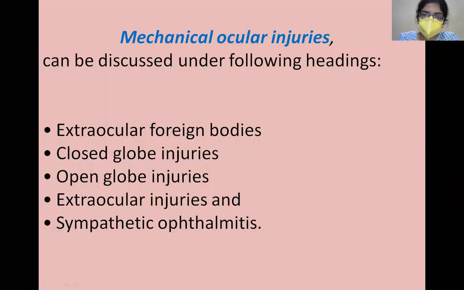Now, we'll just look at this. So mechanical ocular injuries can be described under the following headings. There can be closed globe injuries, open globe injuries, extraocular injuries, extraocular foreign bodies, that is outside the globe or the main eyeball, and of course sympathetic ophthalmitis, which was already discussed during your uveitis chapter.